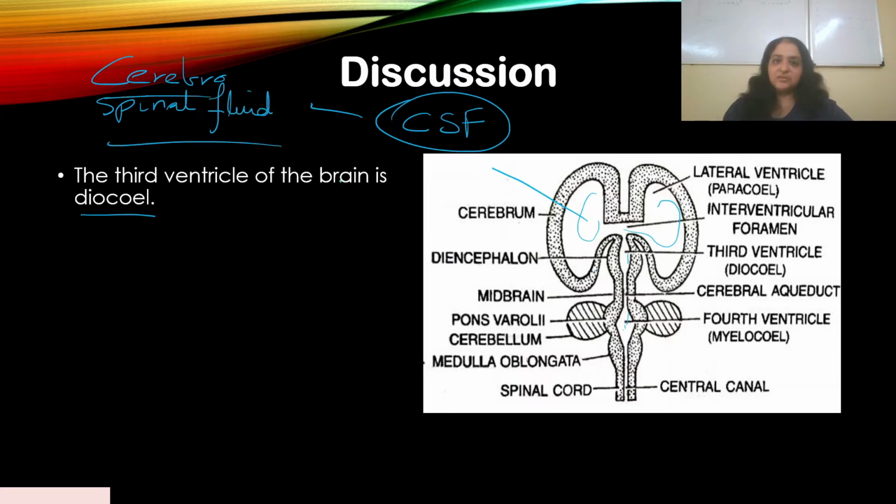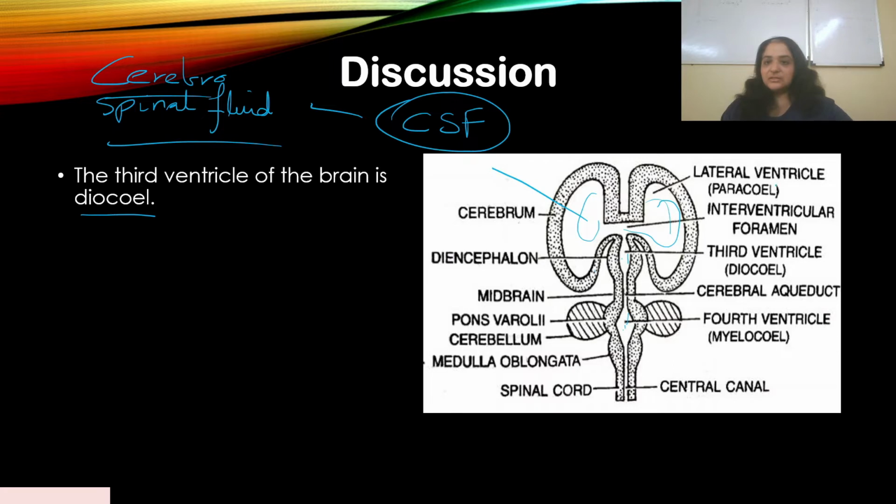Cerebrospinal fluid cushions your brain. It protects the brain from trauma. Also, it helps in transportation of nutrients. It removes all the wastes from the brain. So CSF plays a very important role, and it is secreted here in these ventricles.